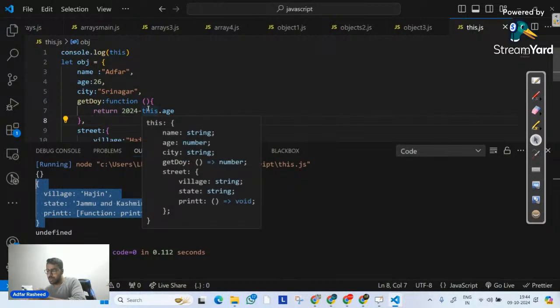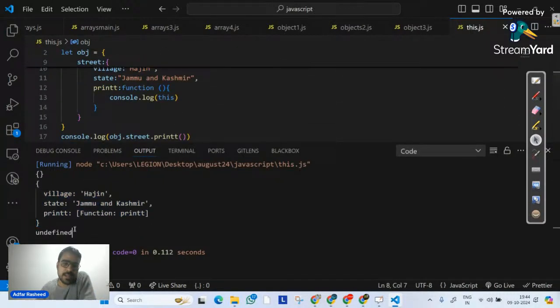Now, guys, I have a small confusion over here. Why did it print undefined in the output? Why did it print undefined? Because when I call console.log on a function, it means whatever the function is returning, and by default it returns undefined. That's why it printed undefined. What does this function return? That's why it's printing undefined. I hope that's clear.